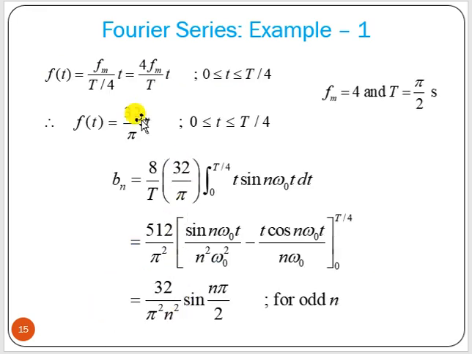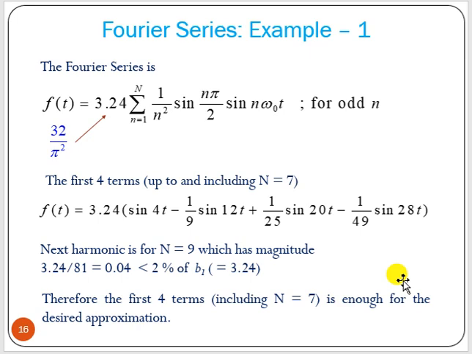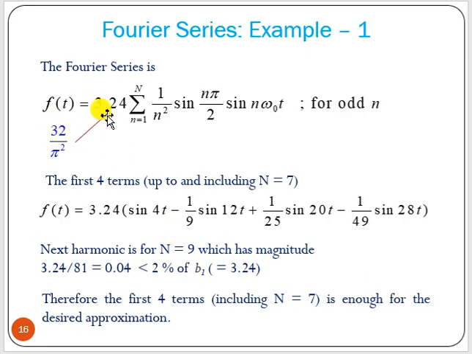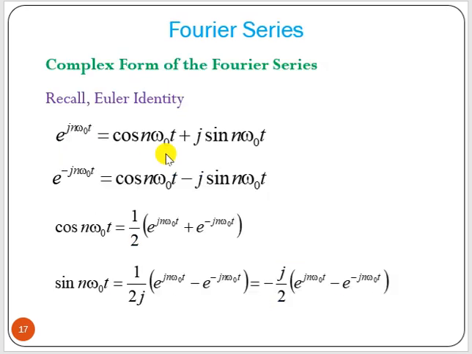F t is 32 by pi, that we can take outside, t is there, t sine n omega 0 t dt. Now if you integrate that using integration by parts, you will get this particular expression for odd n. In that case, 32 by pi square, that is equal to 2.24, so that I am writing here. Then f t equal to what, that constant term, then 1 to n, 1 by n square.